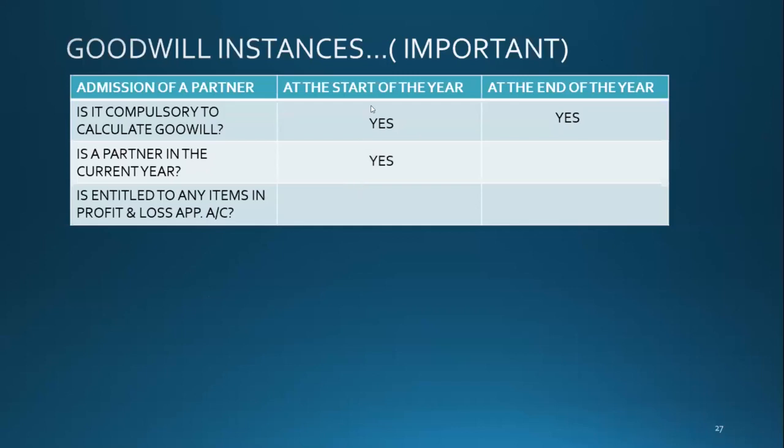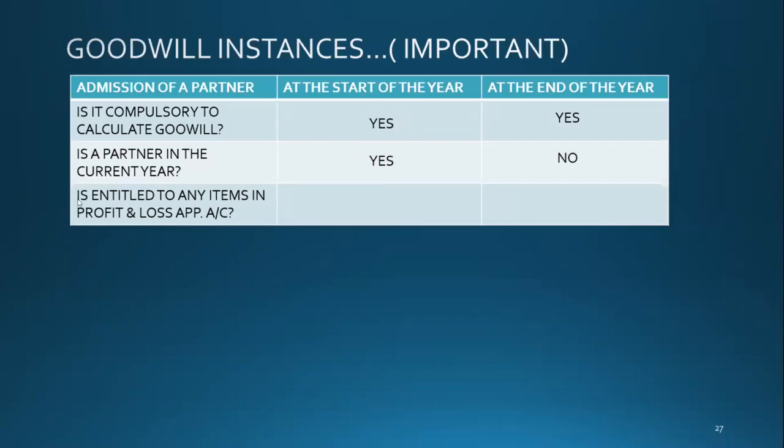He is a partner, right, if he is admitted at the start of the year. But if he is admitted at the end of the year? Good. No, he is not a partner if he is admitted on the last day of the accounting period. Okay.